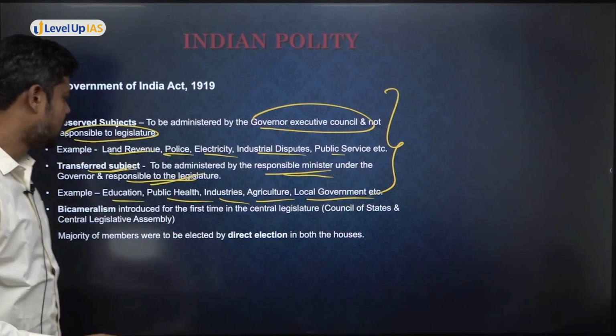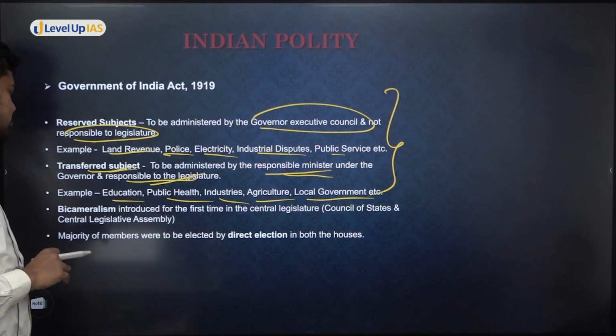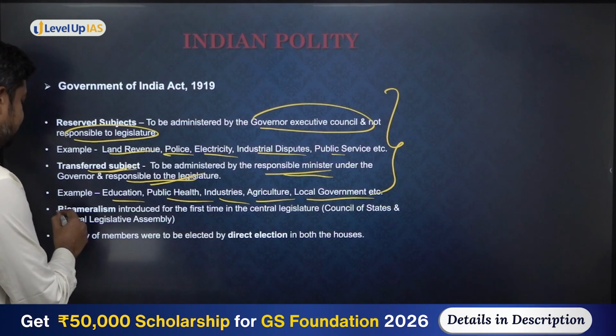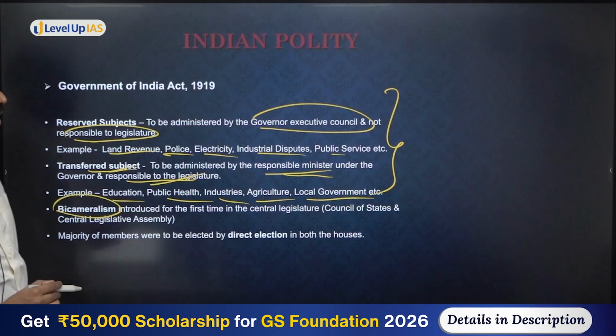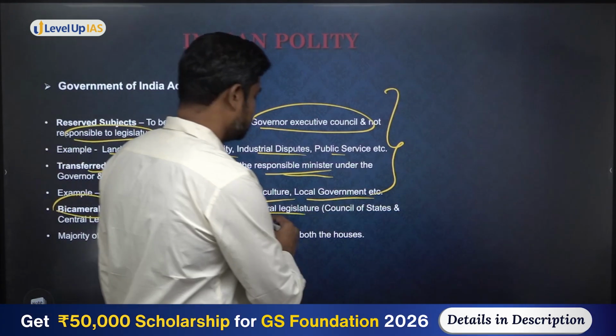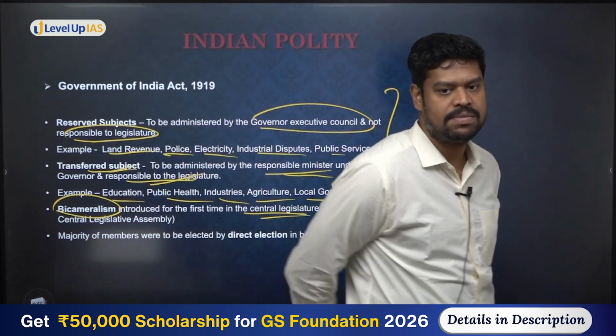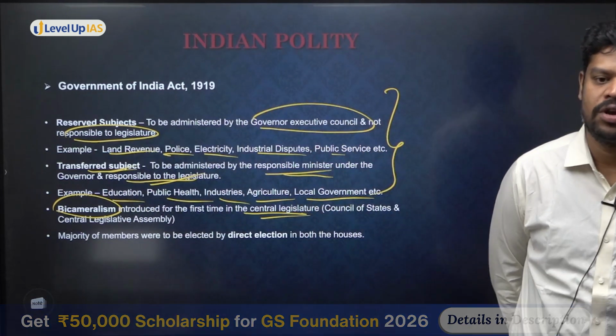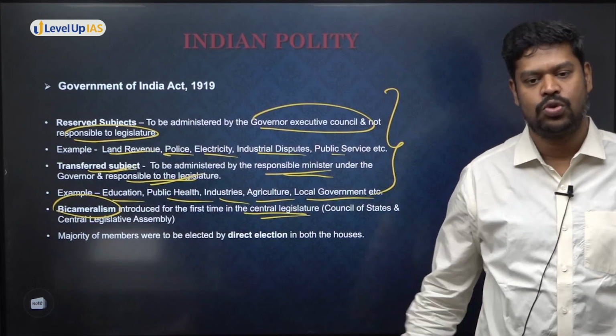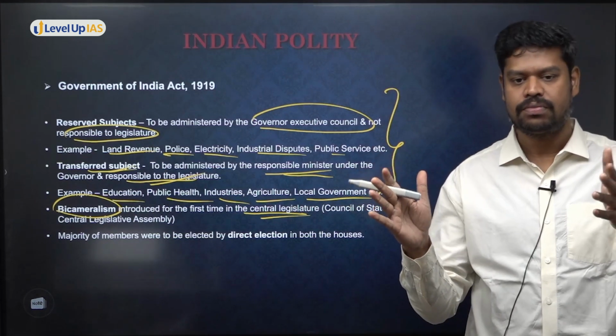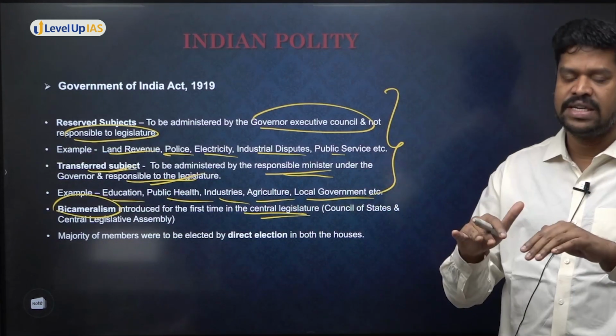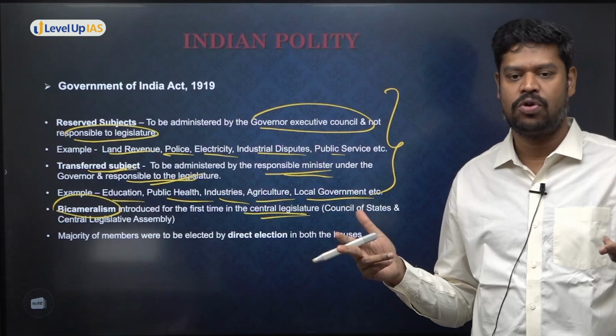Okay. And in addition to that, what is the other major change? For the first time they introduced what is called bicameralism in the central legislature. What do you understand by bicameralism? Two houses were brought in. Till that point of time, there was only one legislative council. But now, within the central legislative council, two houses were brought in.